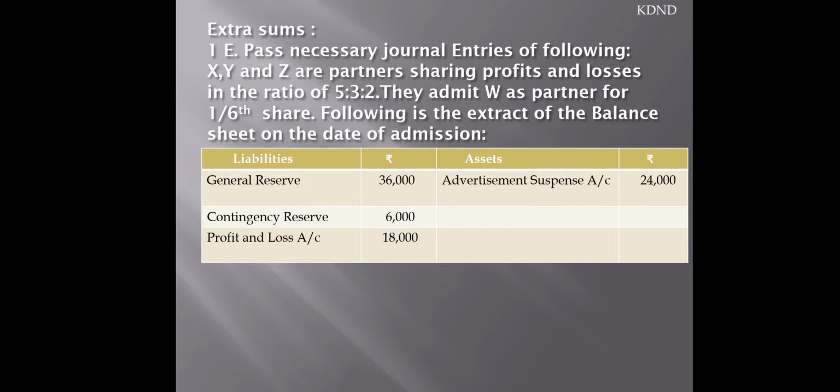Now let's move to the next point: give journal entries to distribute workmen compensation reserve of 72,000 at the time of admission of Z, if there is no claim against it. When there is no claim against the workmen compensation reserve, what is workmen compensation reserve?